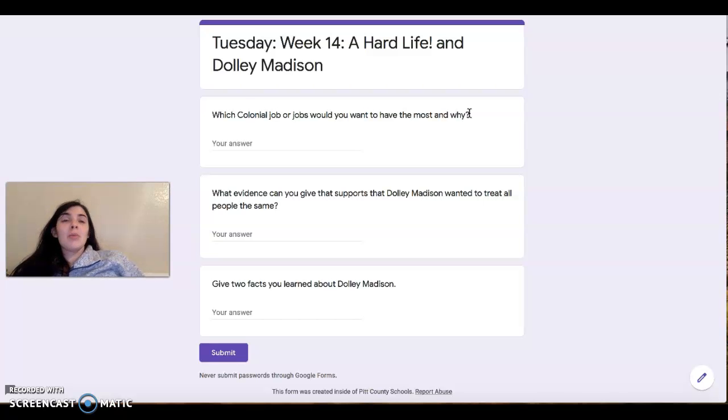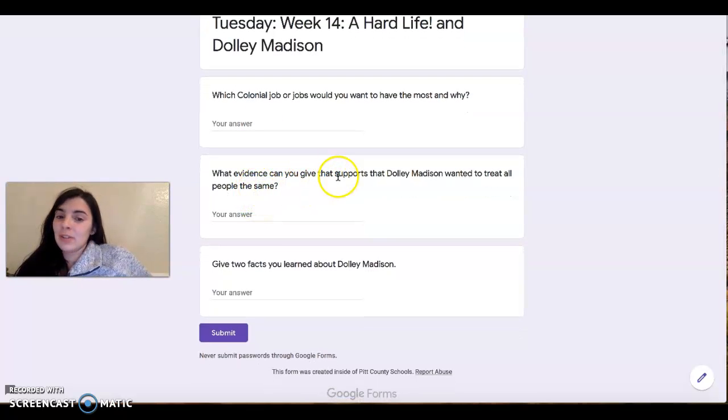That is a present time job for people that study the colonial times or any other times depending on what museum they're working at. But all the other jobs are colonial jobs, but the museum director is not, so do not pick that one. What evidence can you give that supports that Dolly Madison wanted to treat all people the same? So when you're reading about Dolly Madison, just look for evidence in what you read that Dolly Madison did want to treat all people the same.